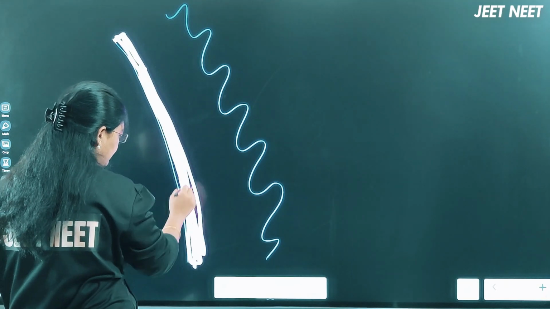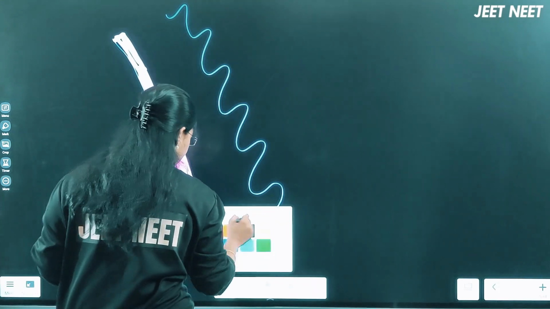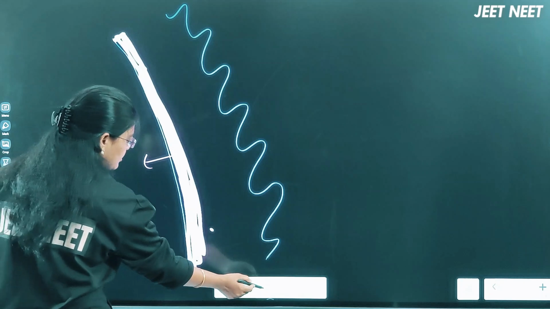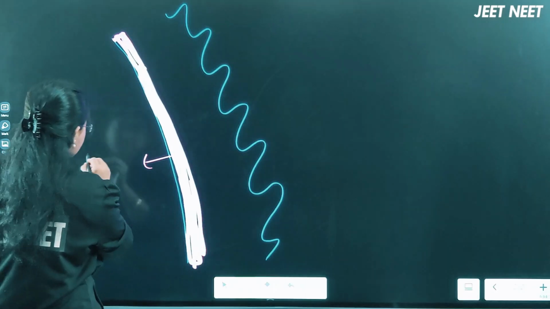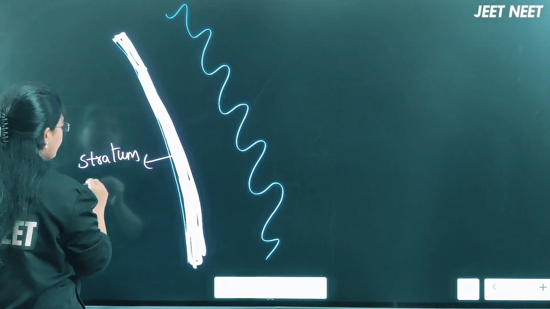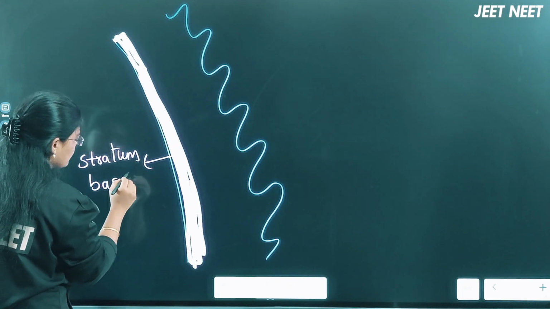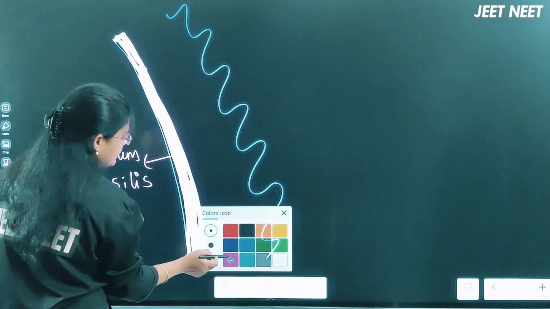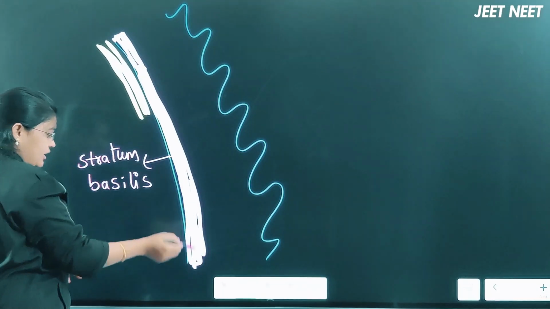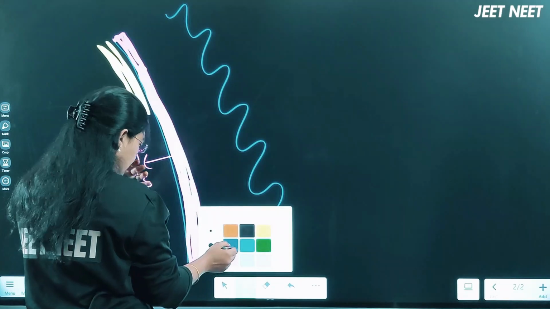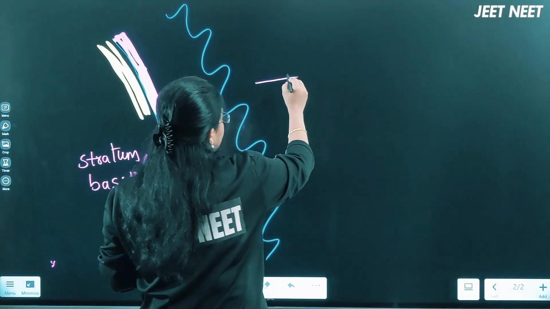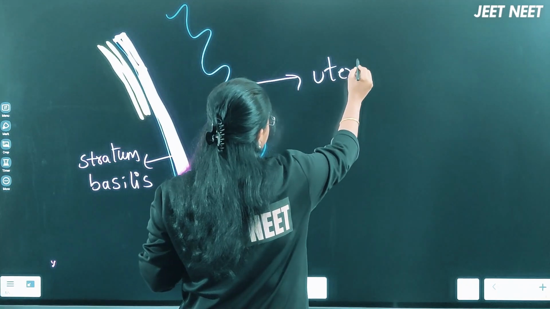And this one is the stratum basilis, which is present towards the myometrium layer. Assume the myometrium layer is present here, towards the uterus.